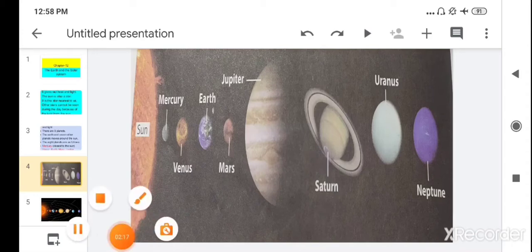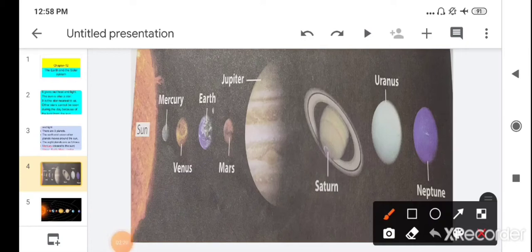Children, can you tell me how many moons Mercury has? Very good. Mercury does not have any moon. We learned that only 6 planets out of 8 have their own moon. So Mercury does not have any moon. Then the second one is Venus. How many moons are there? Very good. Venus also does not have any moon.